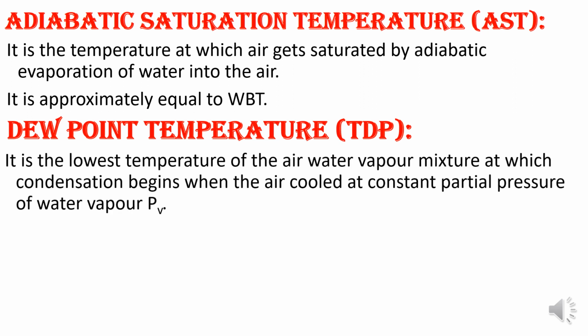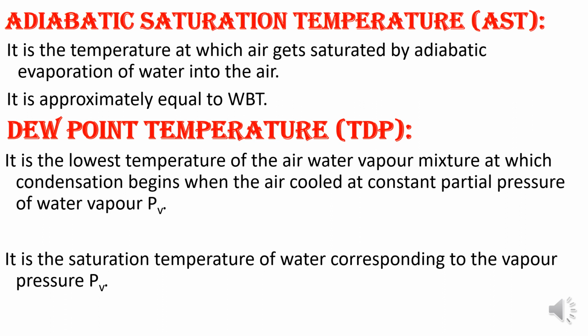Next, dew point temperature, another important parameter. What do we mean by dew point temperature? If you take a sample of unsaturated moist air containing superheated water vapor, which is cooled at some constant pressure Pw, the mixture will eventually saturate at the dew point temperature.